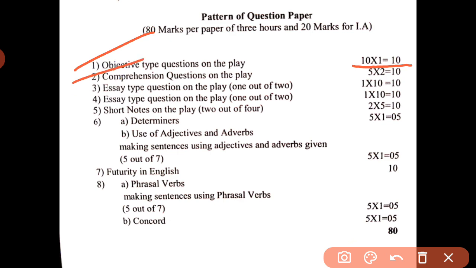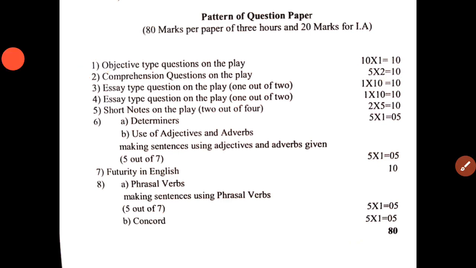The second one is comprehension questions. Here you will get 4 questions and out of those 4 you have to write any 2. Each carries 5 marks, meaning a total of 10 marks. In comprehension questions you will get questions like reference to context. What is this reference to context? As you know, in the last semester also you had these questions.